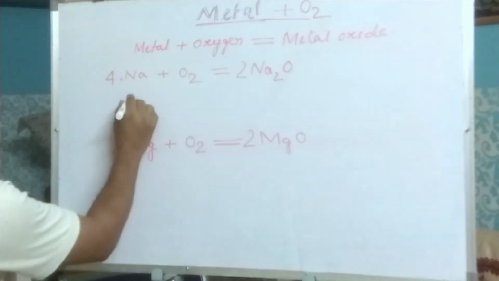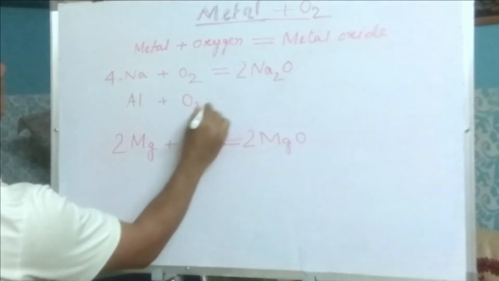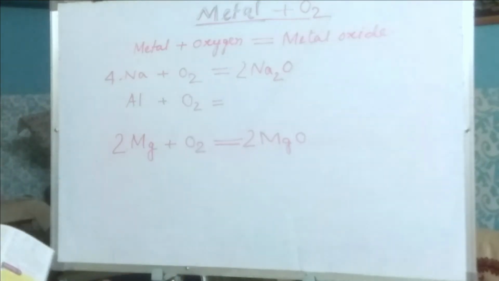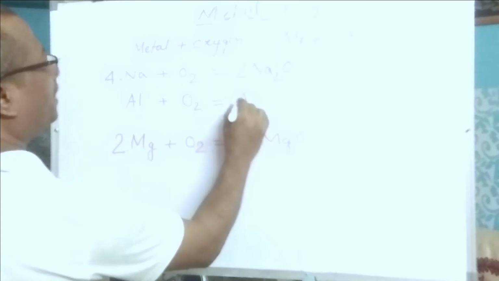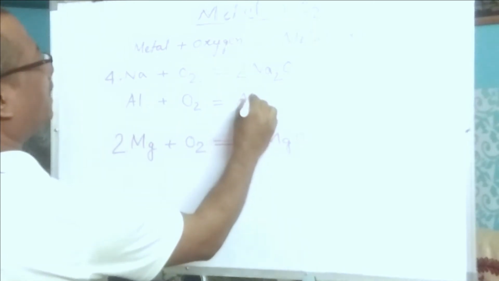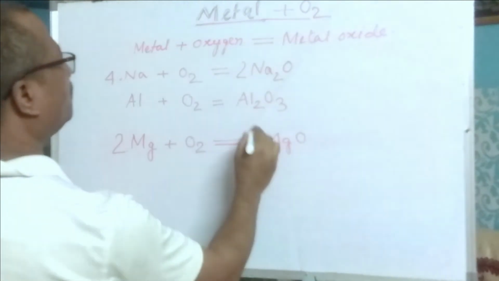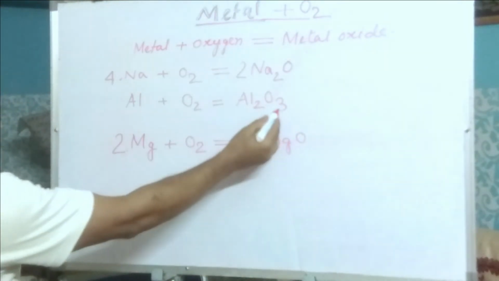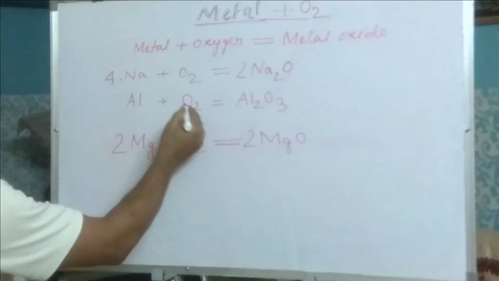Aluminium when reacting with oxygen forms aluminium oxide, Al2O3. So 3 atoms of oxygen are there, and here 2.